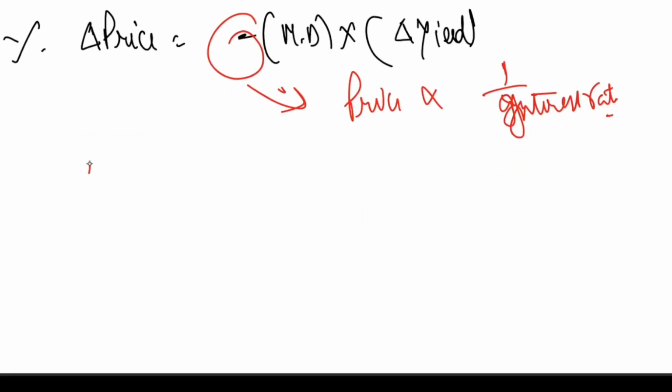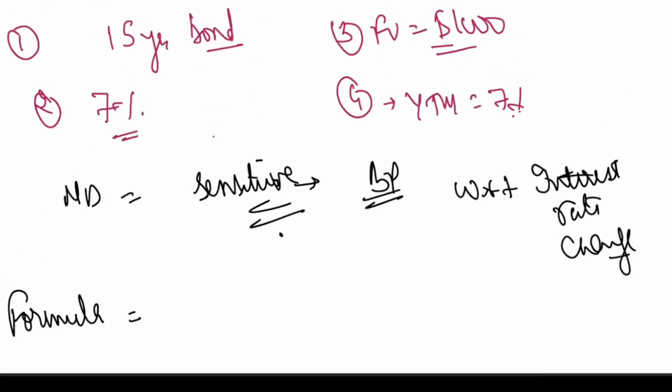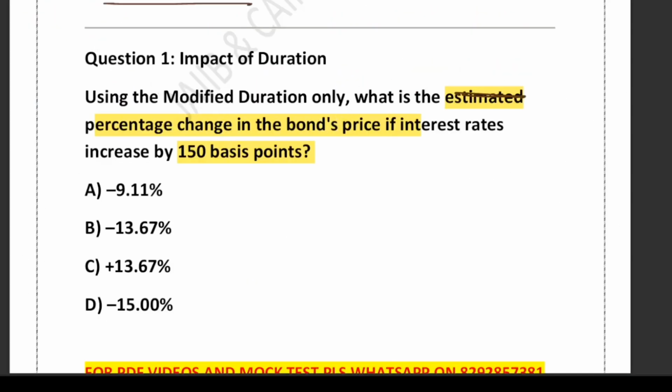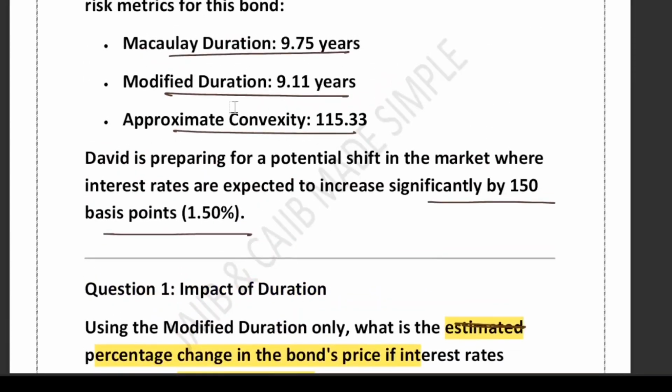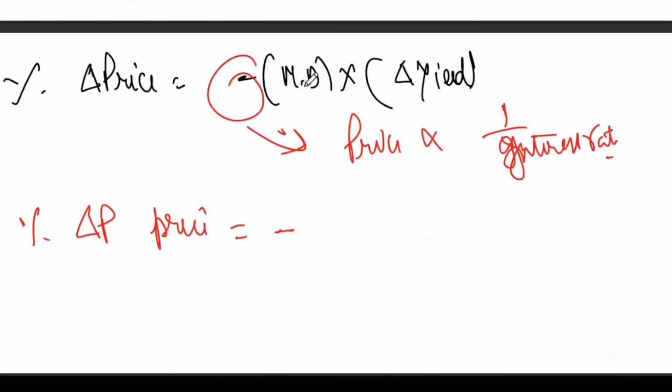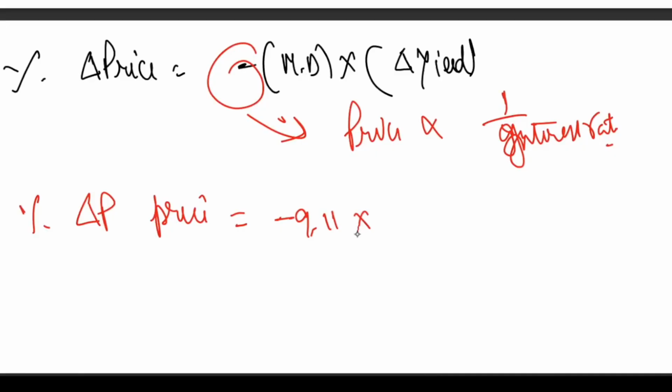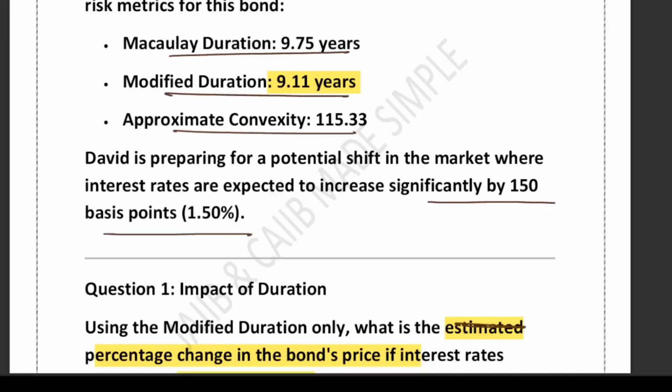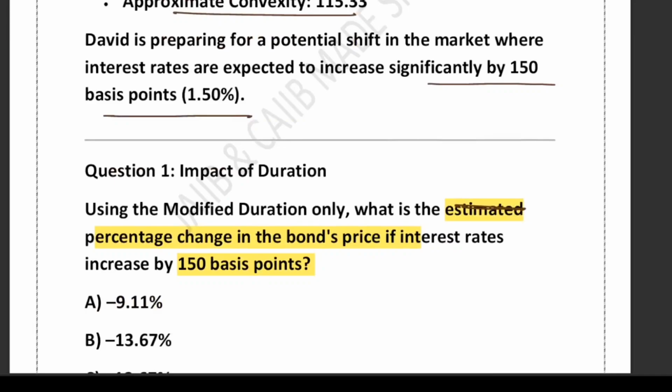So let's plug in the values. Percentage change in price is equal to minus MD. How much MD have they given? Let me show you. Just wait a minute. Modified duration, yes, here you can see 9.11 years. So minus 9.11 multiplied by the change in yield. They have clearly mentioned that the interest rate increased by 150 basis points.